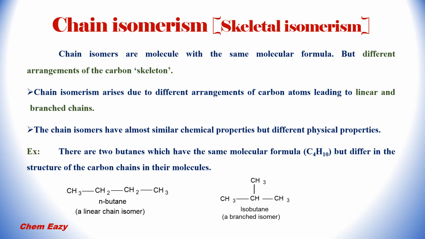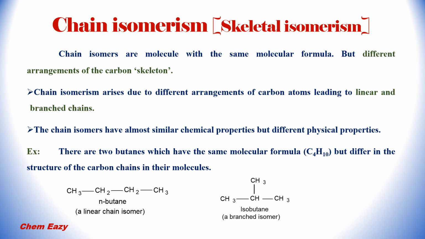Chain isomers are molecules with the same molecular formula but different arrangement of the carbon skeleton. Due to this reason, chain isomerism is also called skeletal isomerism. Chain isomerism arises due to different arrangements of carbon atoms leading to linear and branched chains. The chain isomers have almost similar chemical properties but different physical properties. From the examples you can understand easily.